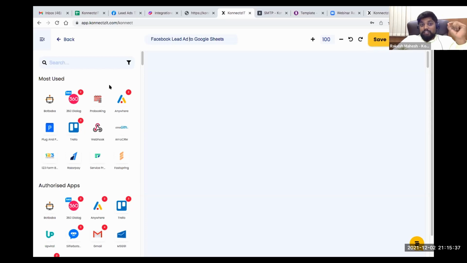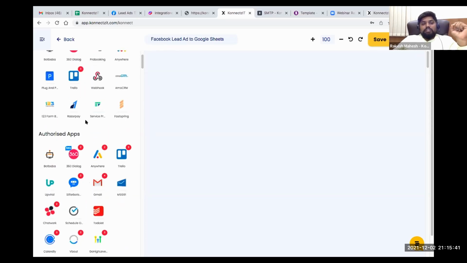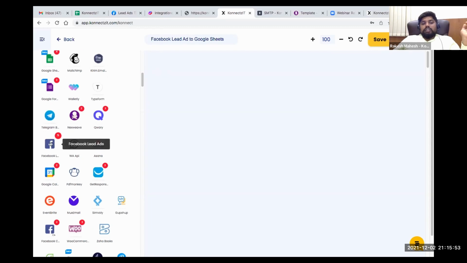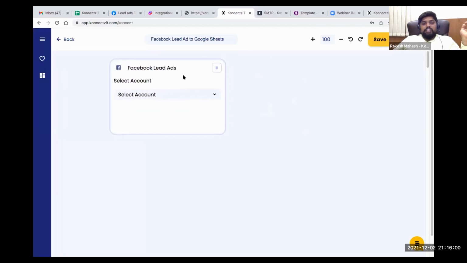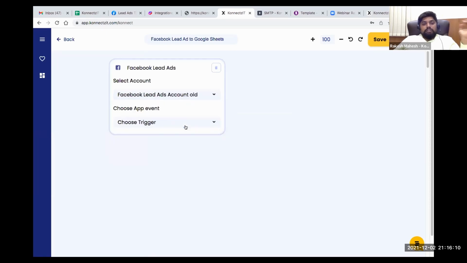Make sure you authorize these apps, otherwise you will not be able to see the apps over here. Whatever apps you will be using in the workflow, make sure you authorize them in the apps page before creating a workflow. Now I have already authorized Facebook Lead Ads and Google Sheet. So I just need to drag and drop Facebook Lead Ads as per my use case. And as I told you before, I can manage multiple accounts. So here is the place where I can choose that account from the multiple accounts.